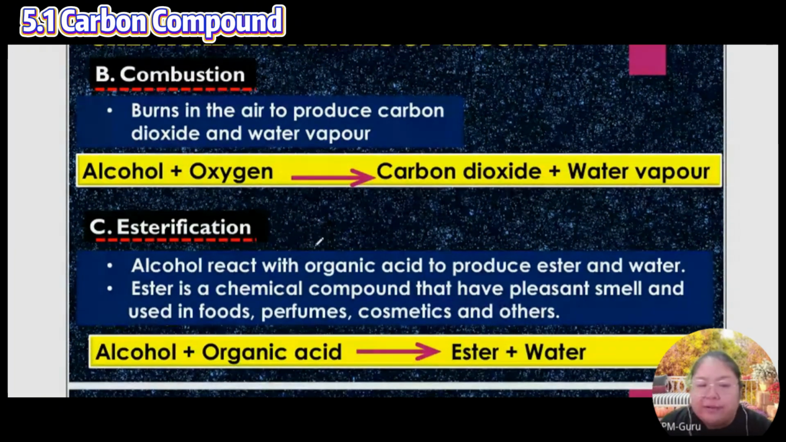Okay, esterification is alcohol reacting with an organic acid, with sulfuric acid as catalyst, to produce an ester and water. An ester is a chemical compound that has a pleasant smell, and it is used for food. Sometimes you want to flavor the food so that it has a smell. Not only perfume, because esters are also used for food, cosmetics, and others.